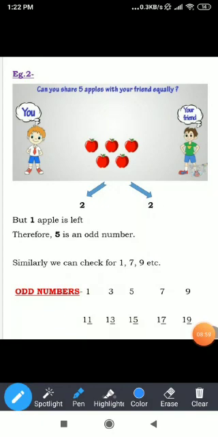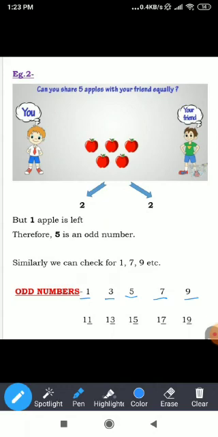So here we have some examples of odd numbers. 1, 3, 5, 7 and 9. Now students, these are all single-digit odd numbers, which are easy to remember. But what about 2 or 3 digit numbers? So again I am going to tell you a short trick.